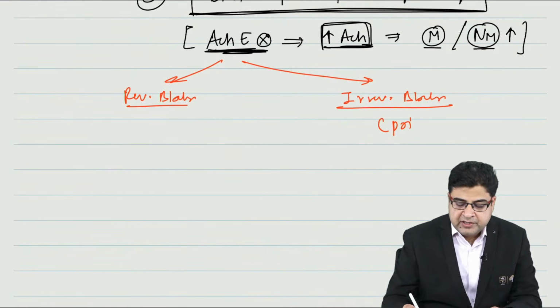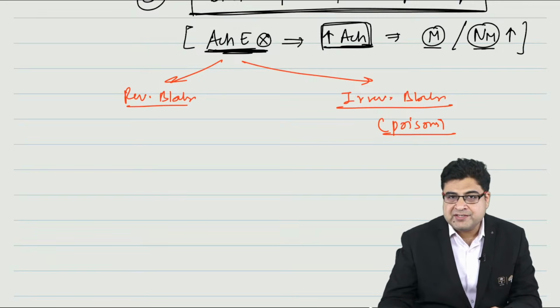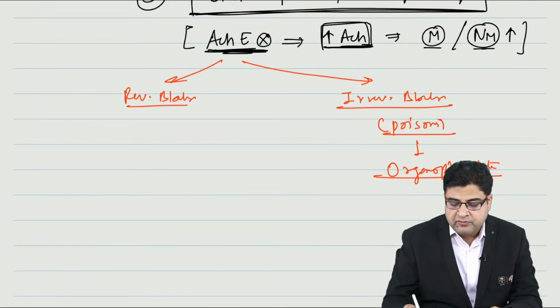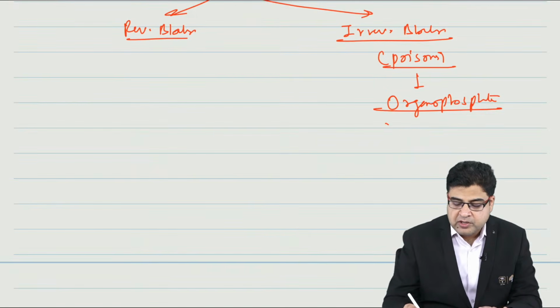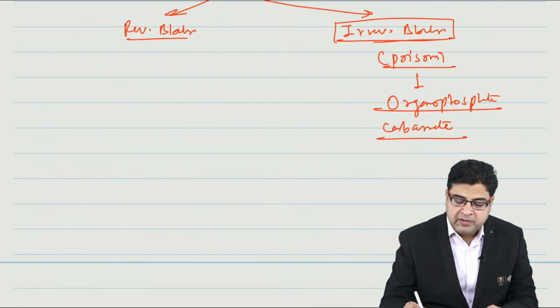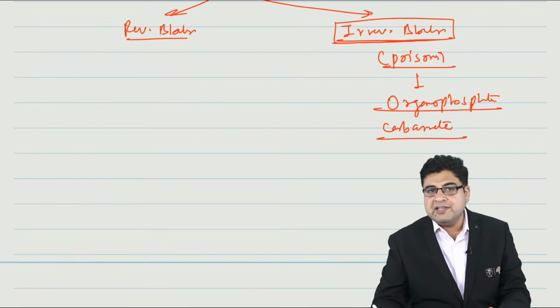Now the medicines which are irreversible blockers of this enzyme are poisons for human beings, and these poisons are known as organophosphate poisons. So a patient can come to you with organophosphate poisoning, or with carbamate poisoning. We call them irreversible blockers of the acetylcholine esterase enzyme.